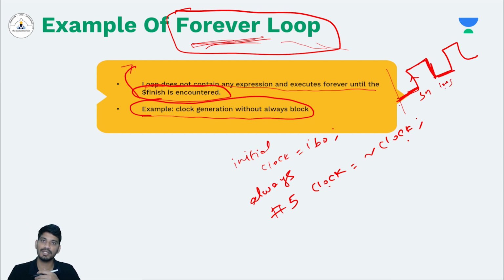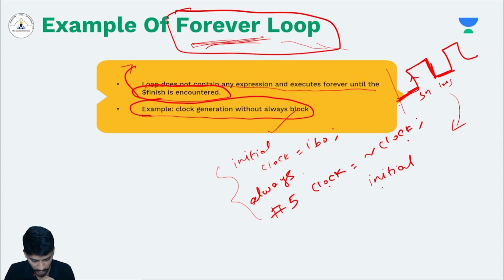The same thing you can define by using a forever block also, with just an initial statement. You don't need to write an always statement. So how to do the same clock using forever? You write initial, then clock equals 1'b0. Now you use the forever keyword to define the forever loop.